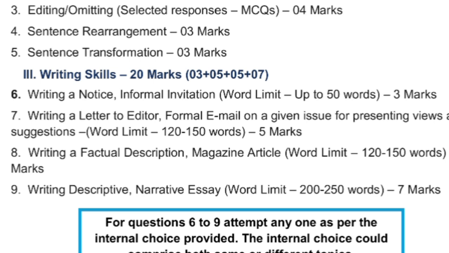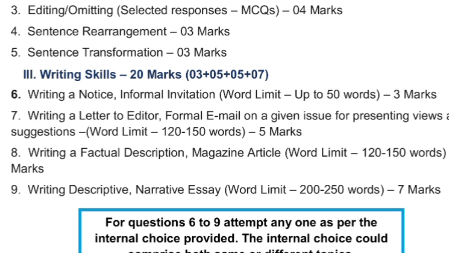Formal email writing, completely new, is newly added here, on a given issue for presenting views and suggestions. So writing a letter to editor or a formal email, any one of these two will be asked for 5 marks. One more question is there, writing a factual description or a magazine article. This is also a new writing skill topic, that is also for 5 marks. Any one will be asked. If factual description is asked, then magazine article will not come, so any one will be there for 5 marks.